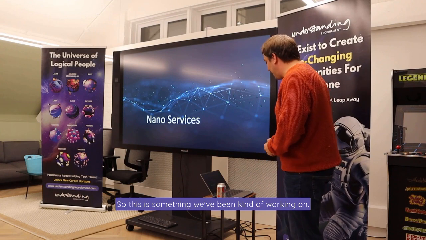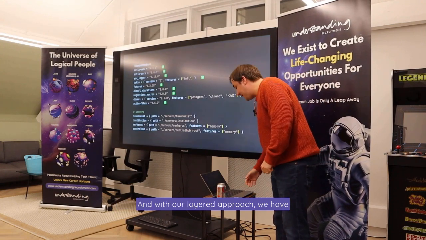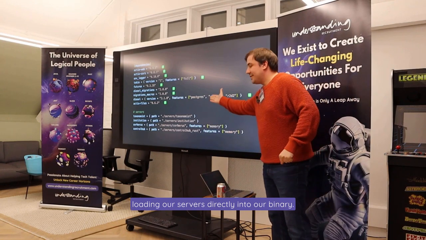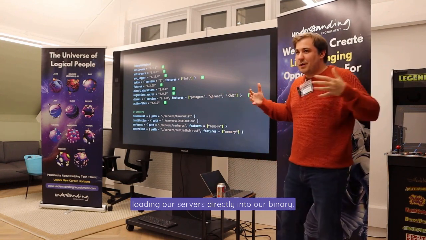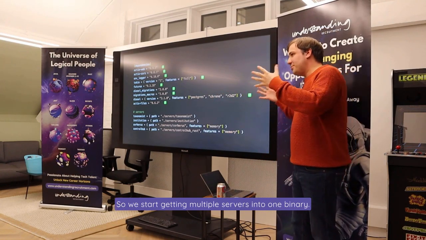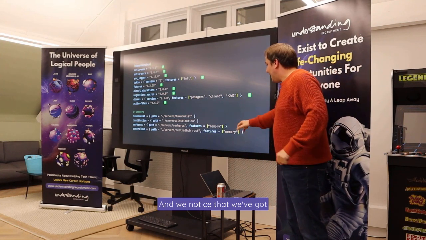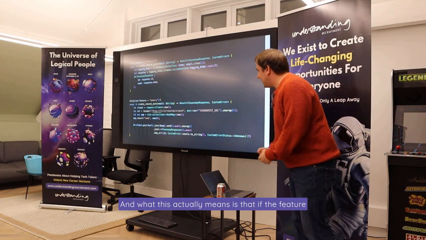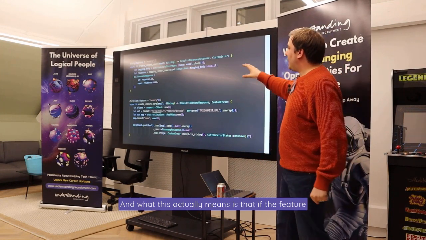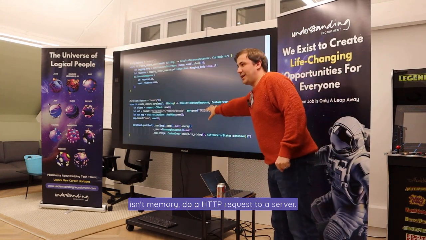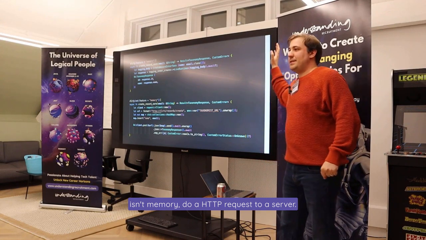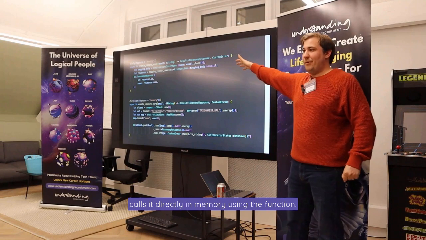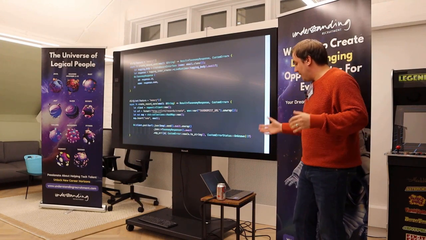So this is something we've been kind of working on. And with our layered approach, we have another server, and we can just start loading our servers directly into our binary. So we start getting multiple servers into one binary. And we noticed that we've got some features here called memory. What this actually means is that if the feature isn't memory, do an HTTP request to a server. If it is memory, then it just calls it directly in memory using the function.